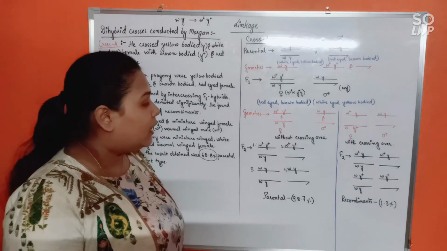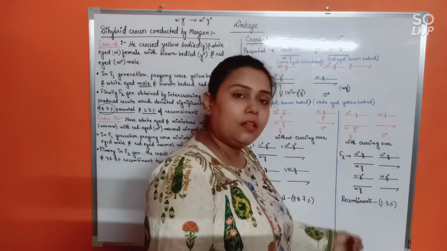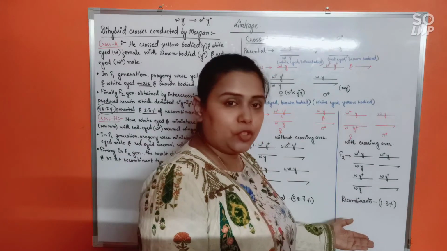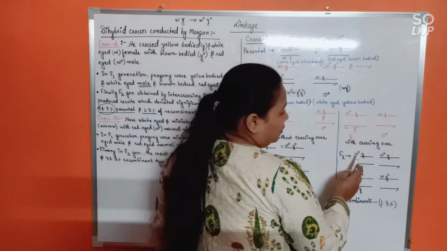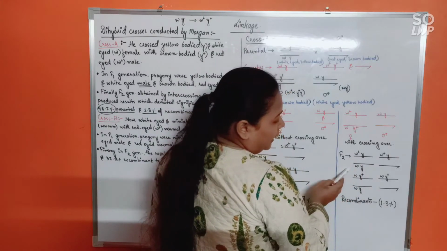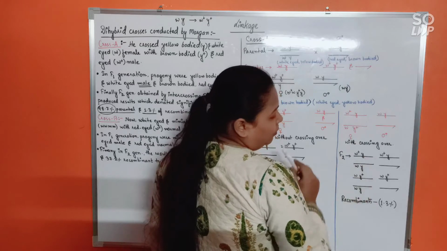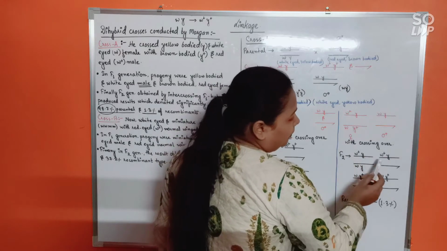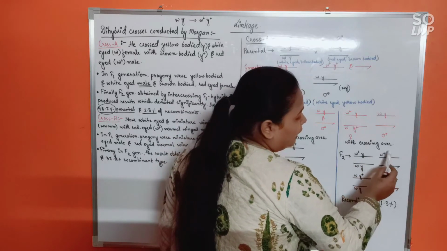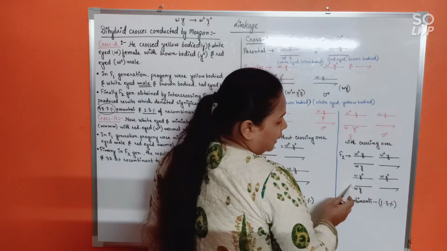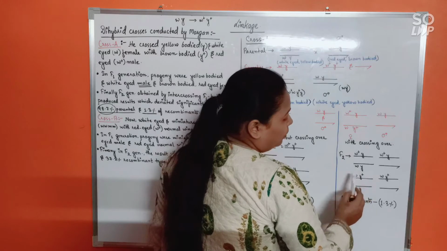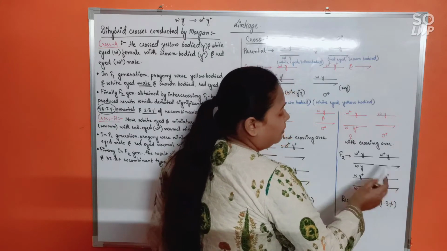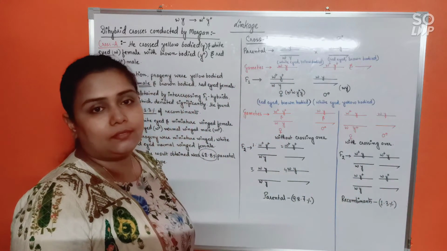Likewise, see the genotype or phenotypes of the progeny here in case crossing over takes place. It is going to be red-eyed and yellow-bodied female. Then red-eyed, yellow-bodied male. Here white-eyed and brown-bodied female, white-eyed and brown-bodied male.